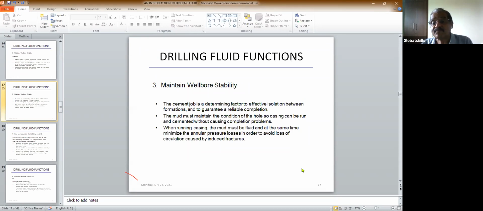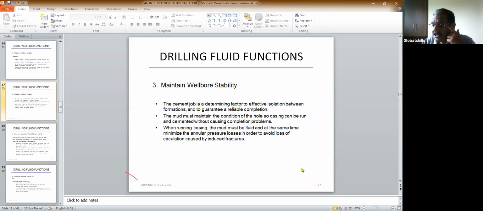You see, when you drill the hole, unless the hole is very clean, when you're drilling, you're using the drill pipe. But once you drill to the target depth, then you remove the drill pipe, then you start lowering a casing. What is a casing? Casing is nothing but a pipe, a seamless pipe. There is no welding there. That's a big seamless pipe. So you have to lower the casing.